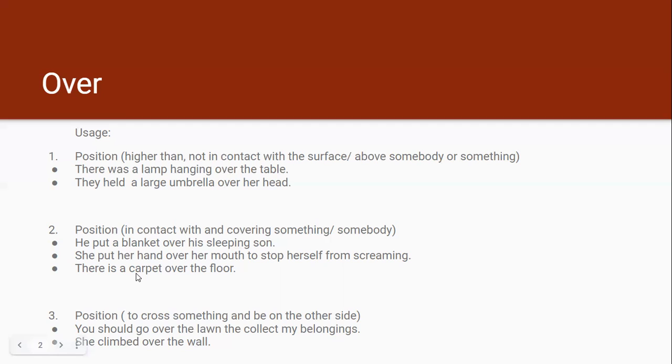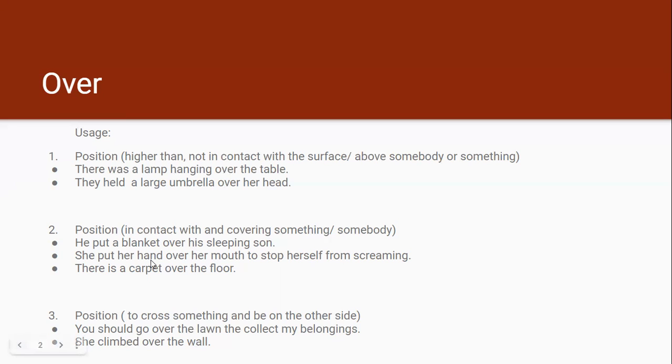Next, over can be used to denote position when it is in contact with something or somebody, and it is covering fully or partially something or somebody. So, he put a blanket over his sleeping son. Of course, if somebody spreads a blanket over somebody's body, then this blanket will touch him. So over is rightly used here.